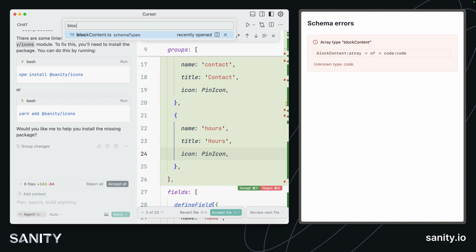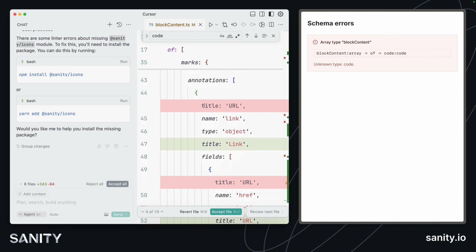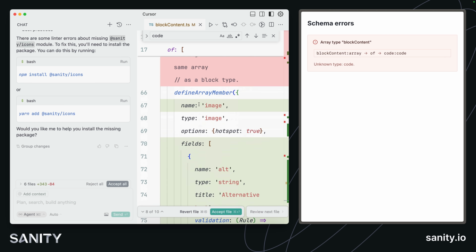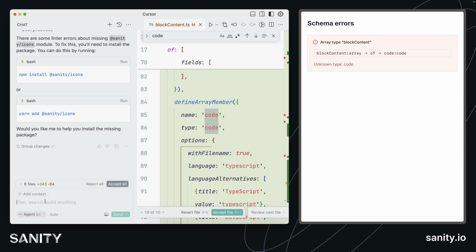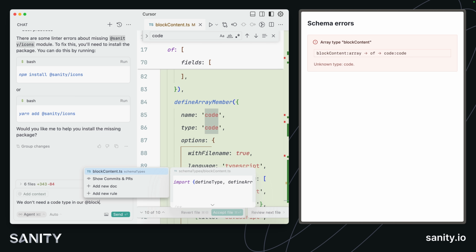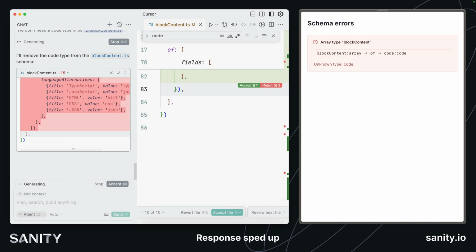It looks like also the block content has included the code block now, which is a great block to have if you were writing code, but I don't think our bakery is going to write code. So we could change this line ourselves, or I can say, we don't need a code type in our block content. And we can even reference that file so it knows exactly what we're talking about. I could have also told the agent that there's no location icon.